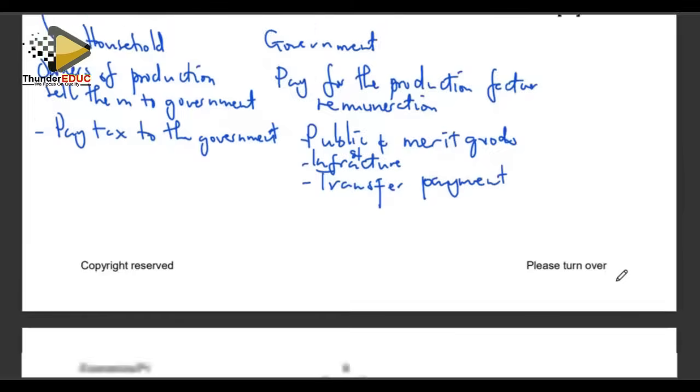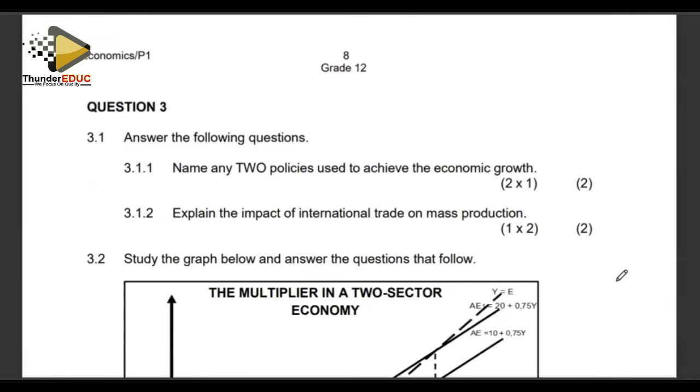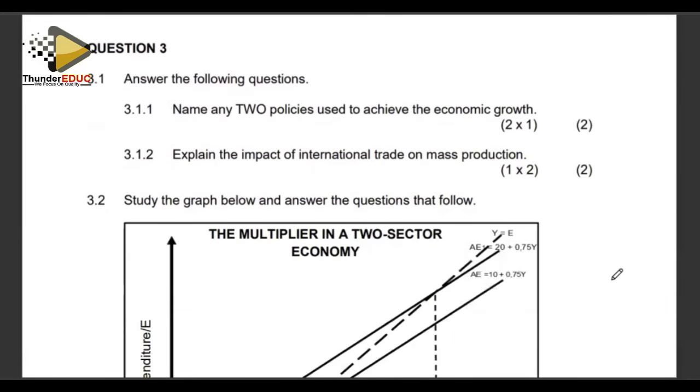Right, that takes us to the end of question number 2. We move on to question number 3. Question number 3, the first question says, name any 2 policies used to achieve the economic growth. When we want to achieve economic growth, we adopt number 1, monetary policy, and number 2, we adopt a fiscal policy.